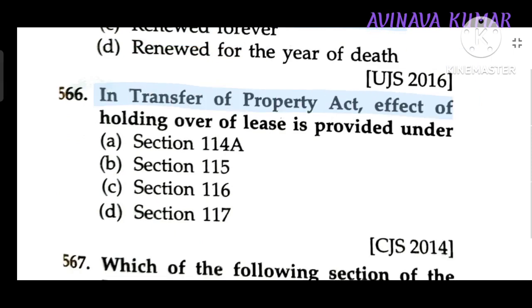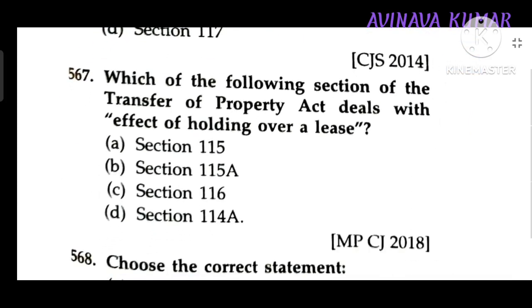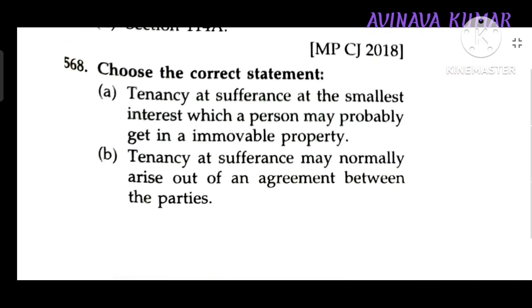The effect of holding over of lease is provided under Section 116 of the Transfer of Property Act. Which one of the following sections of TPA deals with the effect of holding over of lease? Section 116.